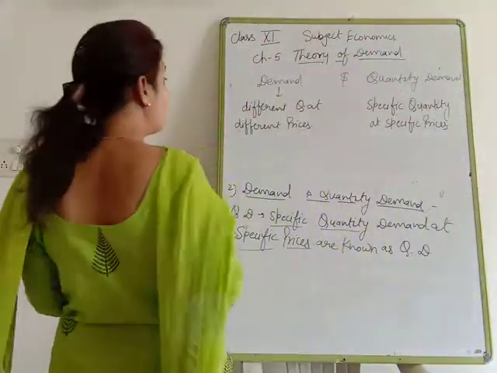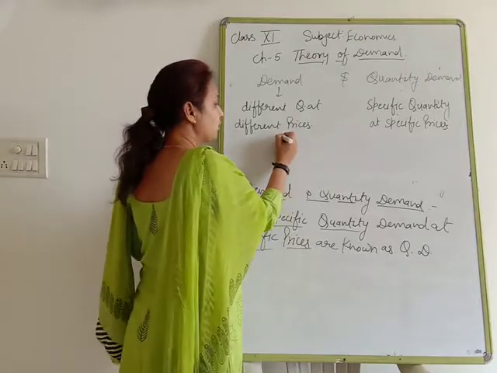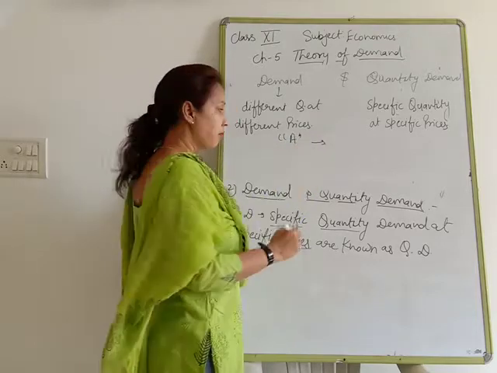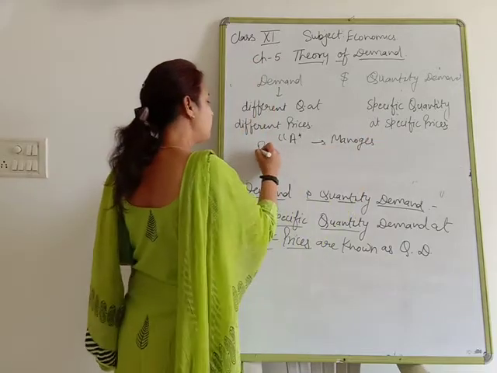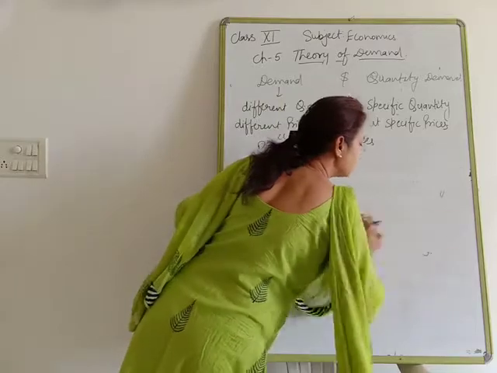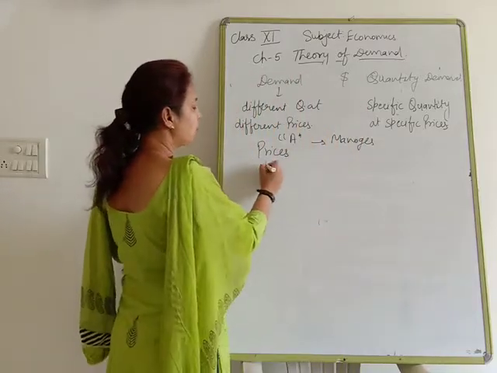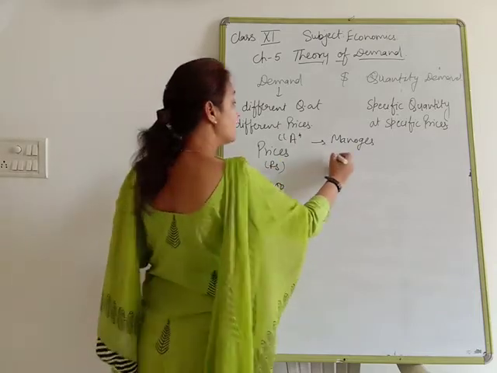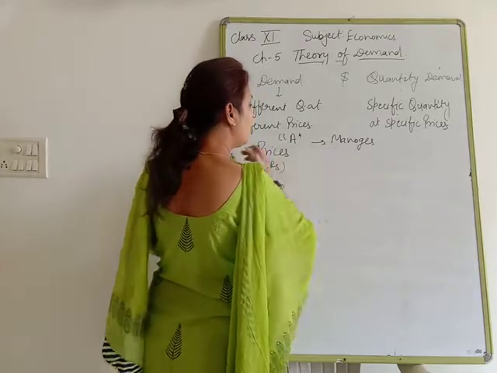In the whole chapter we are going to use the word quantity demanded. I am giving you an example right now. Suppose A is a consumer and he is going to purchase mangoes. If the price of the mango is 200 rupees, clear?